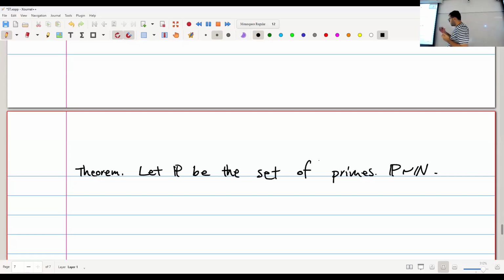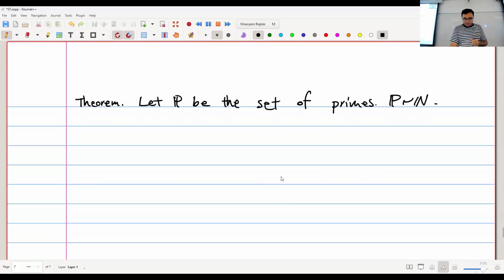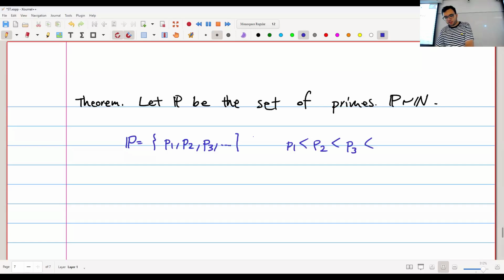Because remember when we were doing, in the good old days, number theory, we said that there are infinitely many prime numbers, right? So I can just sort my prime numbers. I can say P is a set consisting of P1, P2, P3, and so on, in increasing order, where P1 is less than P2, less than P3, and so on. So P1 is 2, P2 is 3, P3 is 5, and so on, right?